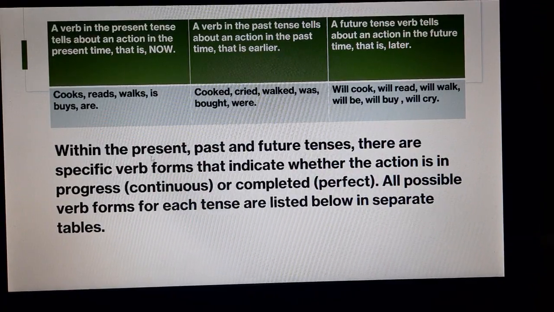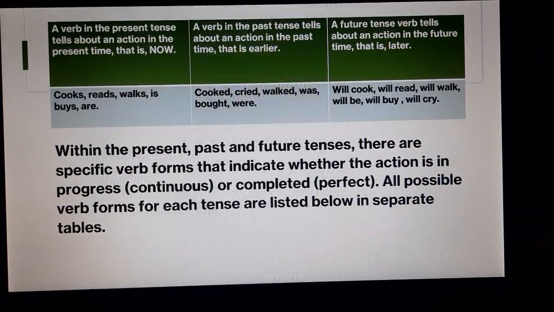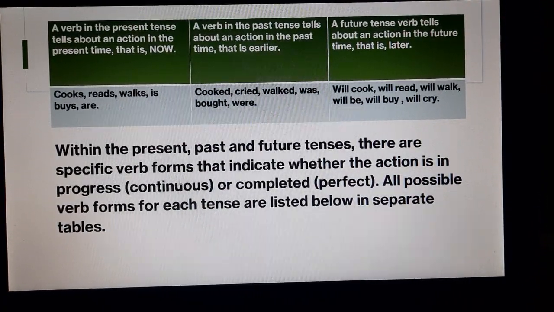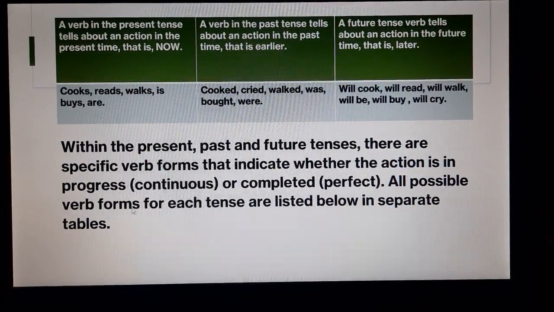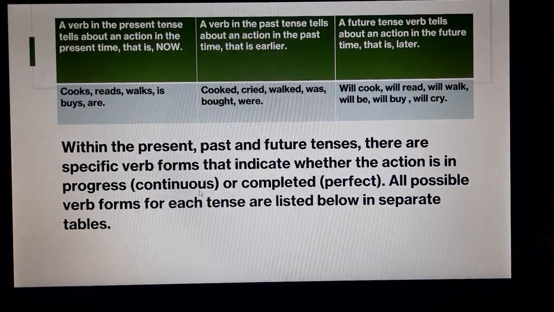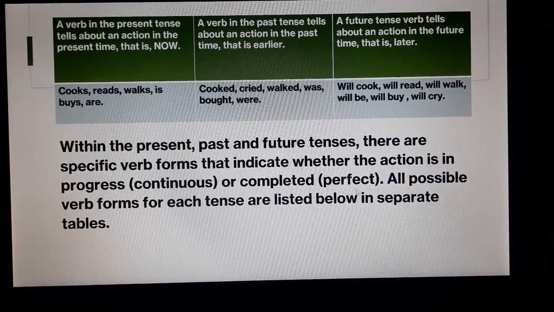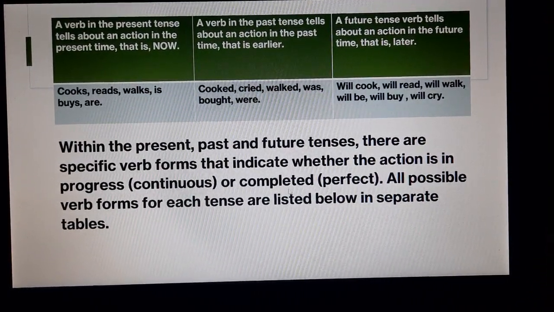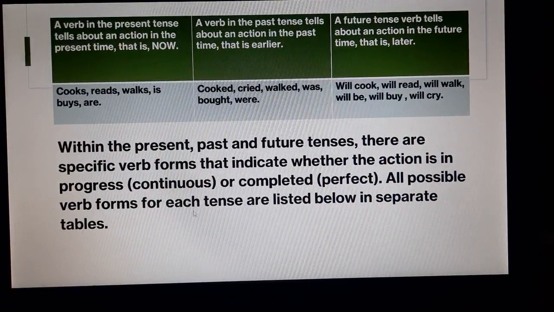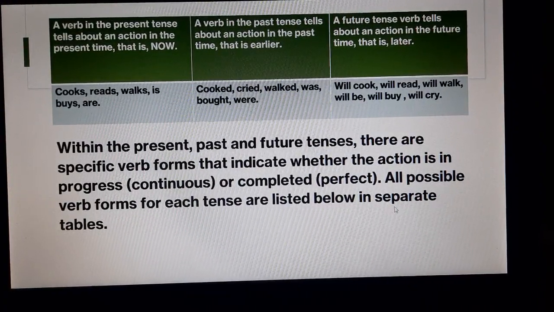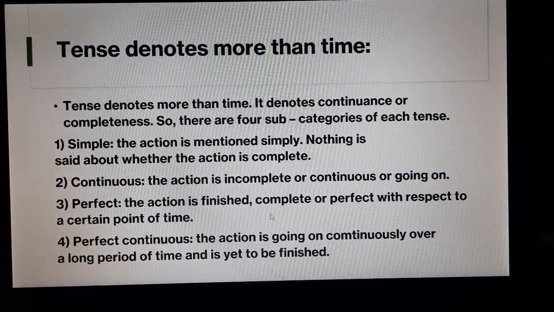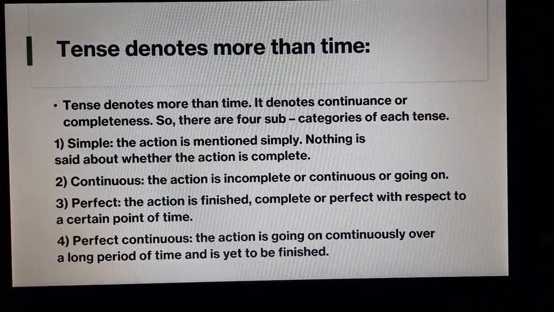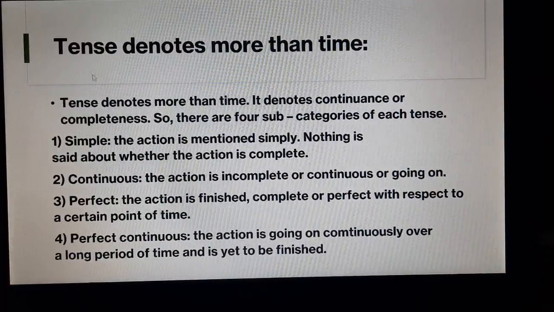So within the present, past, and future tenses, there are specific verb forms that indicate whether the action is in progress, that is, continuous, or completed, meaning perfect. All possible verb forms for each tense are listed below in separate tables. So, we will see that in further slides.